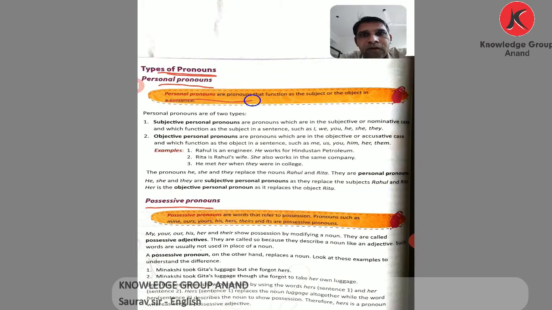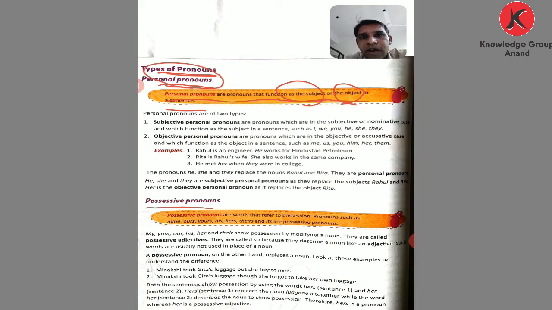Personal pronouns are pronouns that function as the subject or the object in a sentence. These two roles, as a subject and as an object, are taken by personal pronouns. Now see the subject personal pronouns. Which are the subject personal pronouns? I, we, you, he, she, it, they. These are the subjective personal pronouns, which we use as the subject.